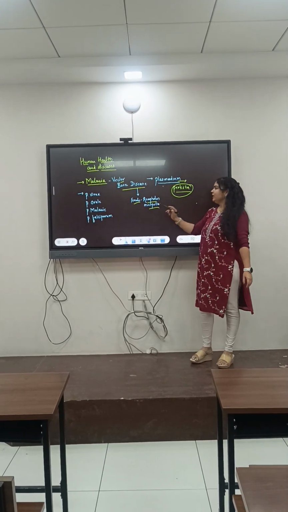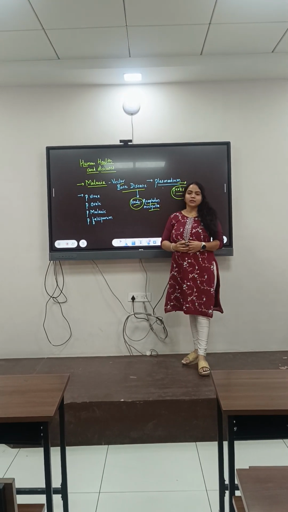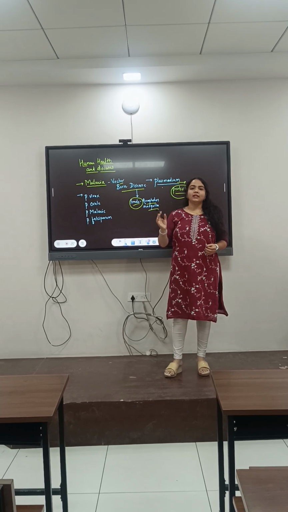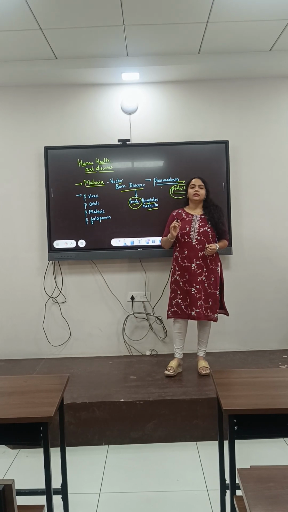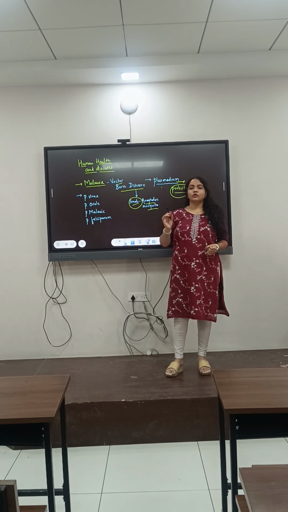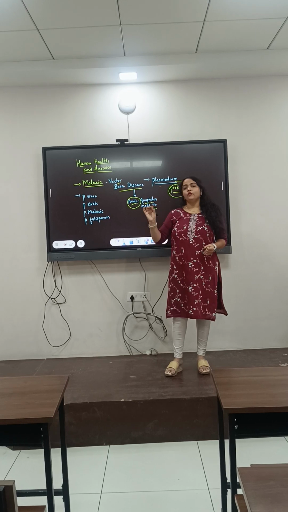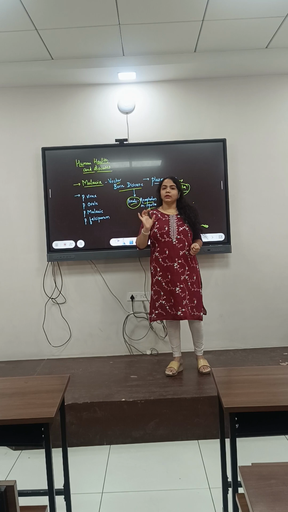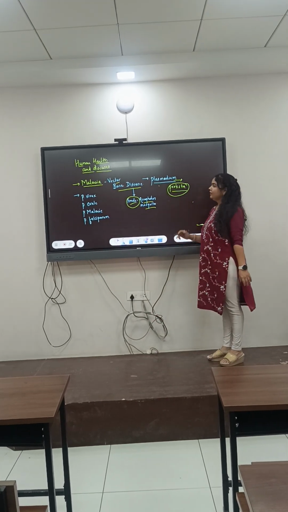Why only the female mosquito? Why not the male mosquito? See, the female mosquito has to lay eggs, right? For that, it needs a calcium rich diet. That calcium is provided by warm human blood. So the female mosquito feeds on human blood while the male mosquito feeds on plant cells. So the disease causing agent over here is the female Anopheles mosquito.